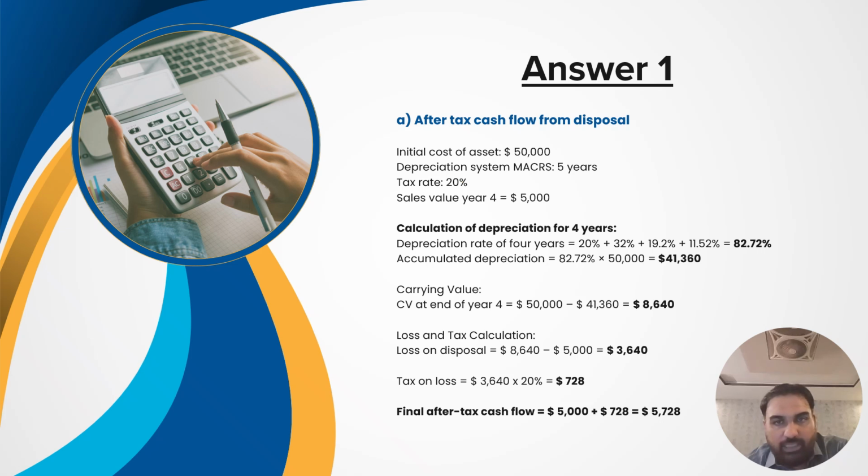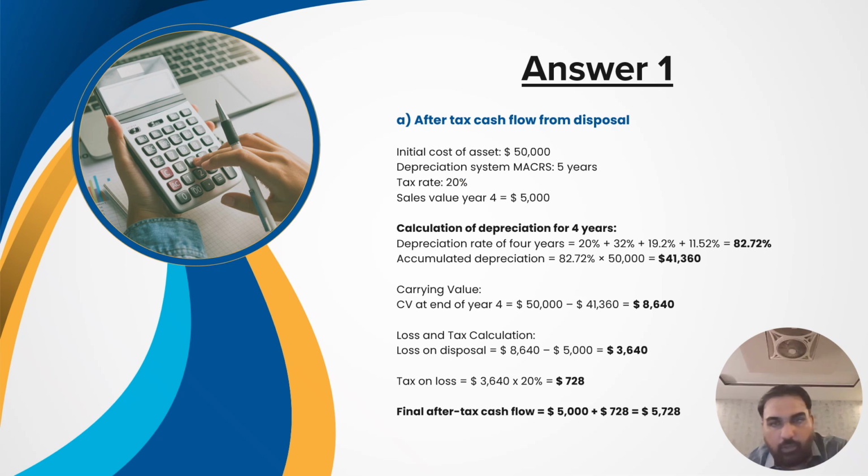Northern Company purchased an asset for $50,000 that qualifies for 5-year max depreciation. The depreciation rate for the first 4 years are 20%, 32%, 19.2%, and 11.52%. Adding them gives a cumulative rate of 82.72%. This means the cumulative depreciation after 4 years is $41,360. So the carrying value at the end of 4 years is